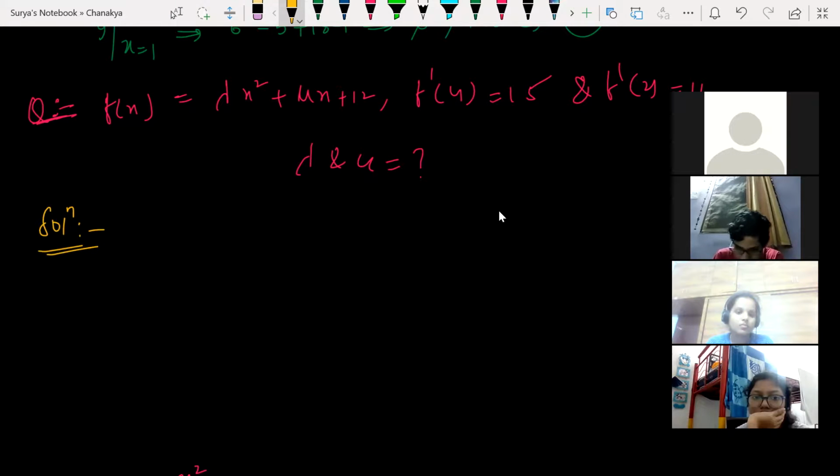See, f of x is equal to lambda x square plus mu x plus 12 given. Then f dash of 4 is equal to 15. This is 4, guys, not u. What is f dash of x?